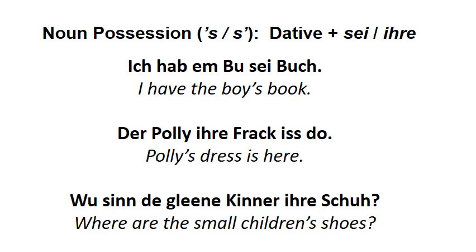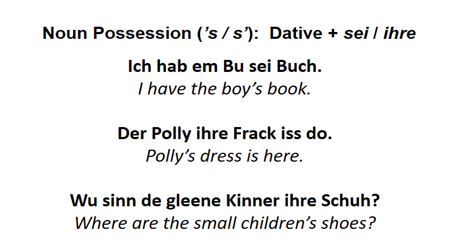And here's an example of a plural. Wo sind de kleine Kinder ihre Schuhe? Where are the small children's shoes? Now, notice in Deutsch, this is clearly the shoes that belong to the small children. That's because that word kleine, which means small, is before Kinder, which means children. Whereas if I were talking about their small shoes, I would put that form of glei in front of shoe. So the Deutsch is pretty clear that the children are the small things here, not the shoes.